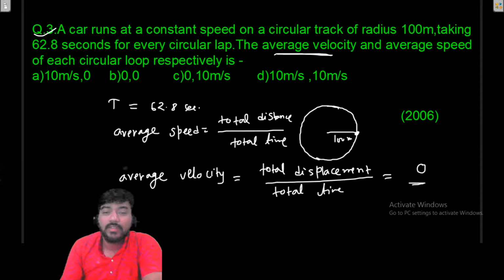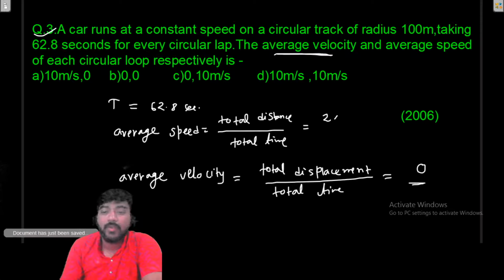So it will be total distance divided by total time, and total distance is its circumference, that will be 2 pi r. So the total distance will be 2 pi r here, divided by total time, which is 62.8 seconds for each circular loop.